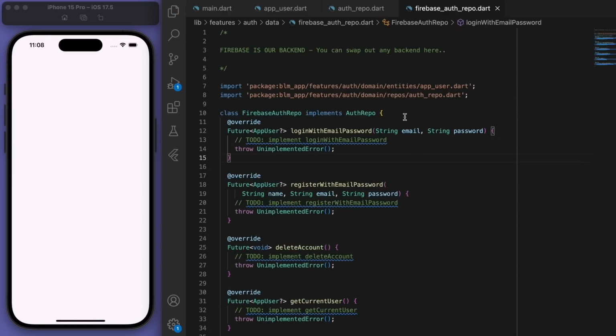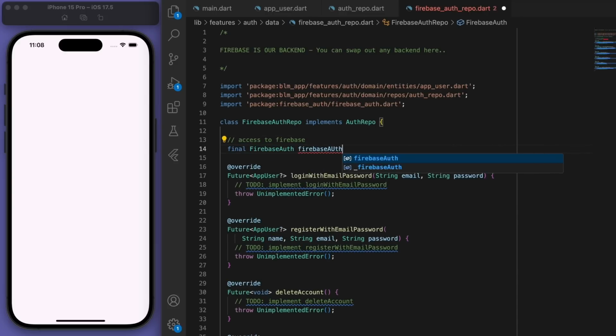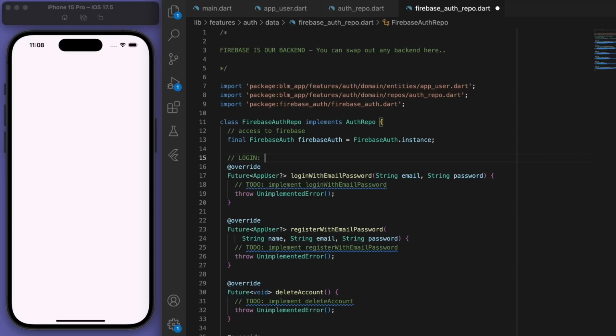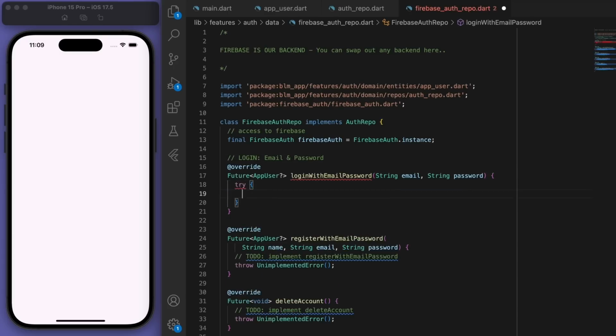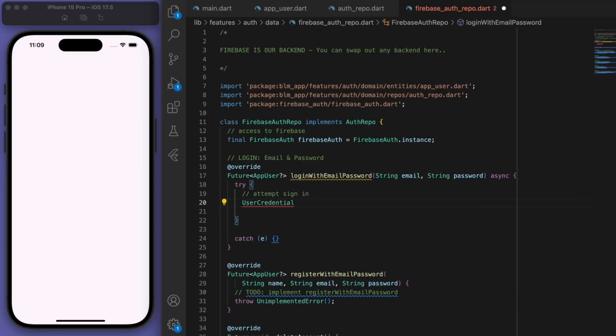Cool, so let's start doing the Firebase part of this. And so for the login method, we're going to just try to log in with the email and password. Cool, so let's try to sign in.